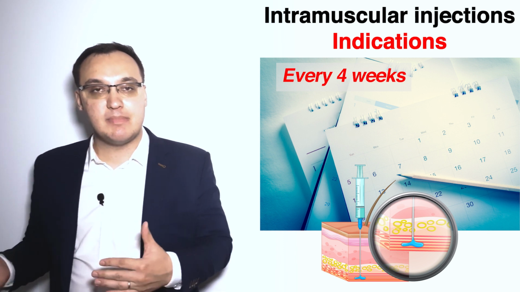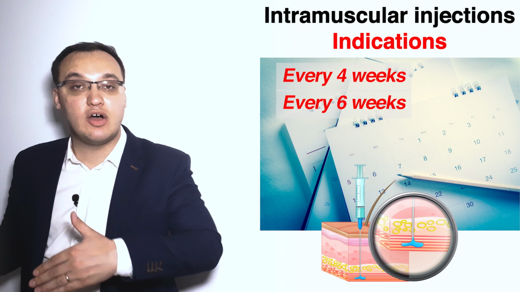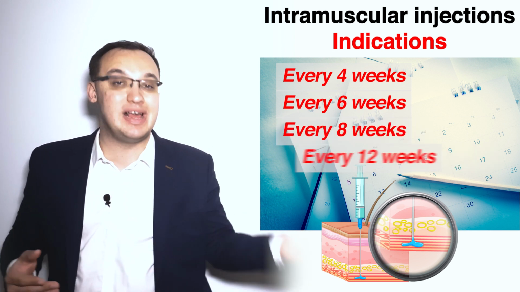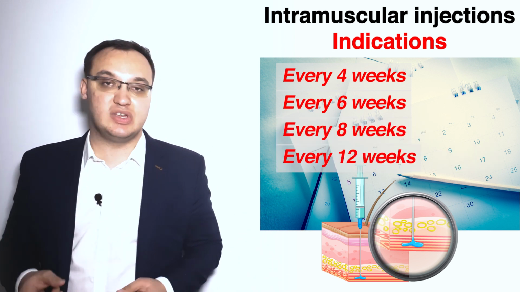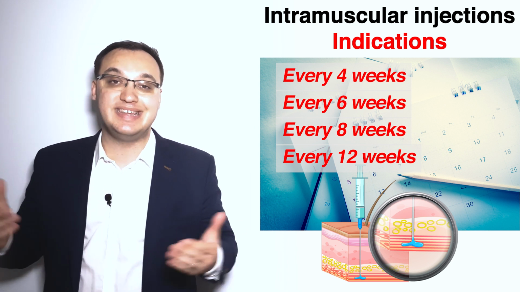So it means some intramuscular injections can be given every month, so 4 weeks. Some can be given every 6 weeks, every 8 weeks, even 12 weeks. So we have injections that we can give every 3 months. This means that we give an injection 4 times yearly.